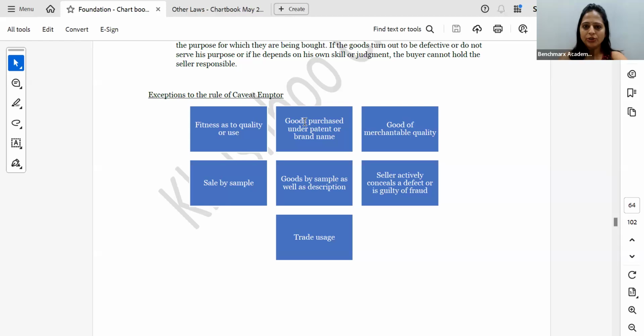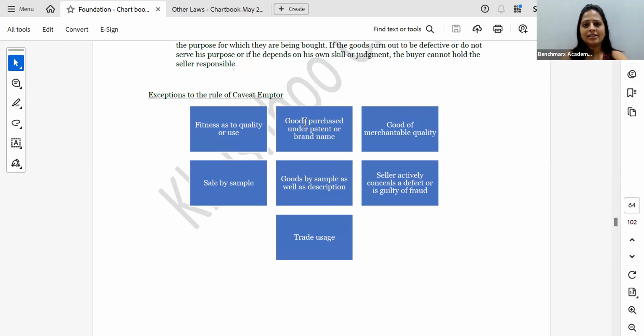Fitness as to quality or use: whatever purpose for which I am buying the goods, it will be fit for that purpose. Goods purchased under patent or brand name. If it is purchased under a patent or brand name, if Eno is there, it will give relief from acidity, if Disprin is there, the headache will stop. So for what purpose is it there? It is assumed that it is for that purpose, I don't have to re-verify, let the buyer beware doesn't exist. Goods should be of merchantable quality, sale by sample as well as description.